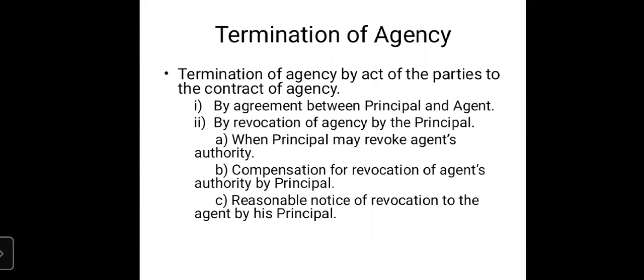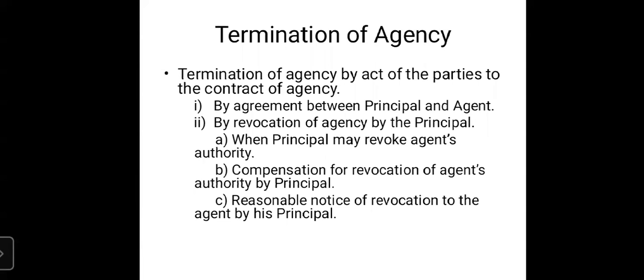But if the agent is completing all the formalities and all the duties, following all the instructions of the principal, carrying out the business of the agency as per the guidelines of the principal, and still the principal wants to cancel his authority as an agent, in those circumstances the principal has to compensate the agent.